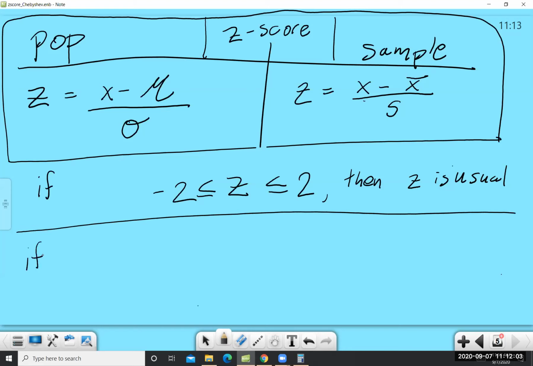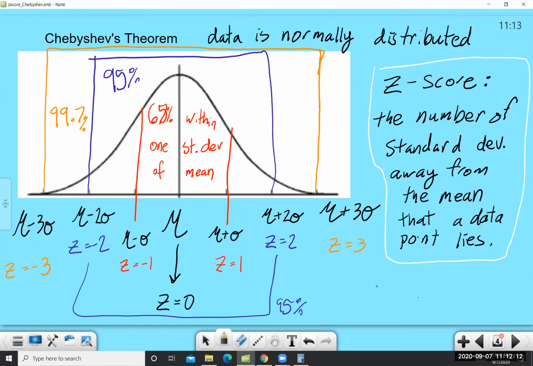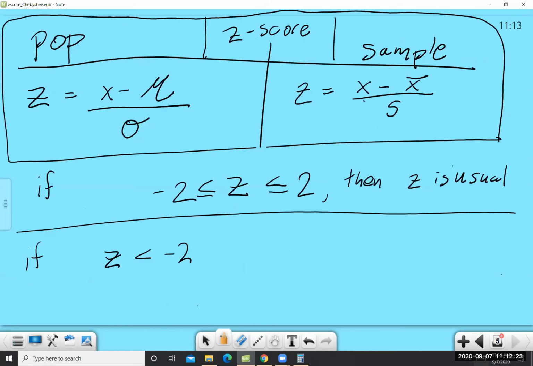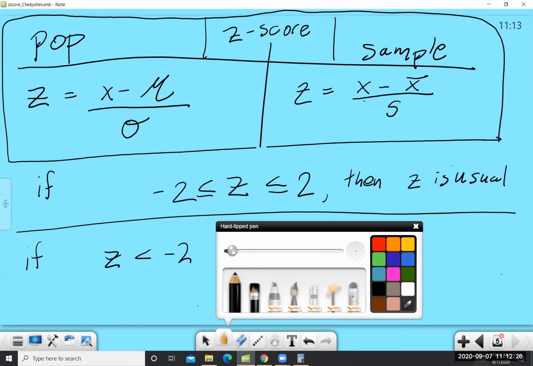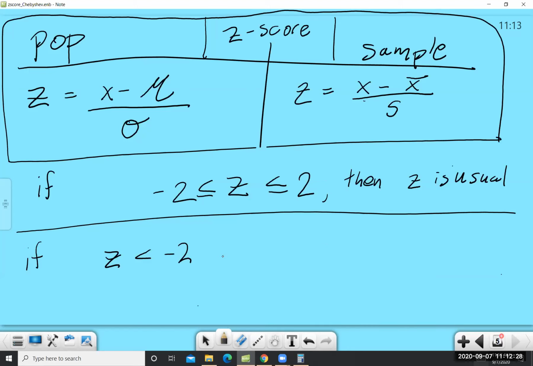However, if z is less than -2, meaning if z is out here in the unusually small area, or if z is bigger than 2, up here in the unusually large area, then we would say the data point, or the z-score, is unusual.